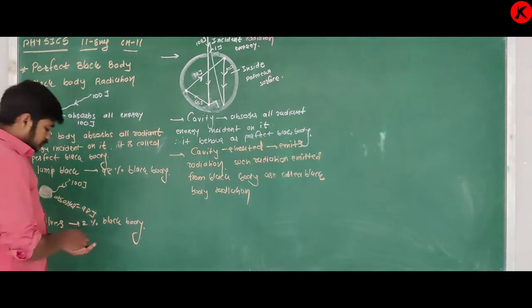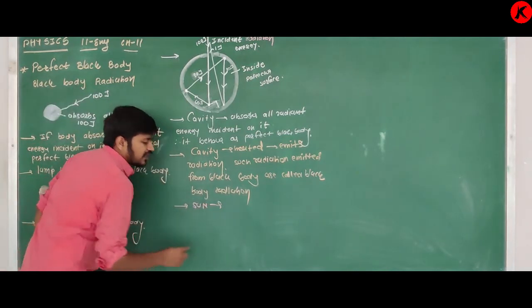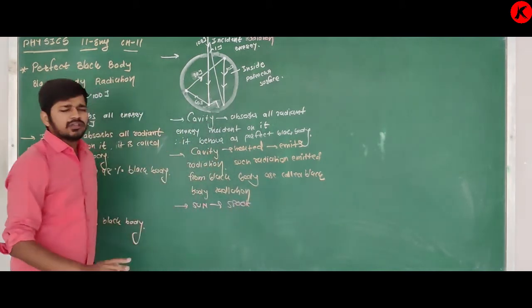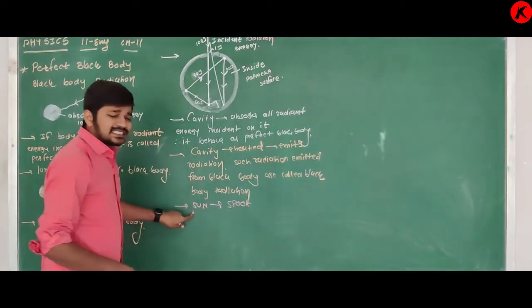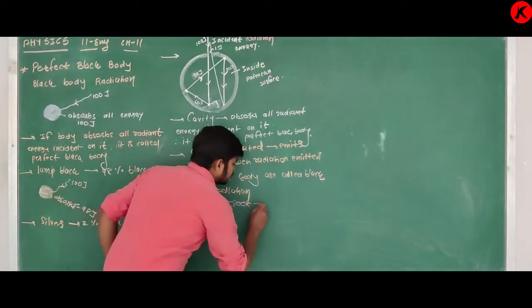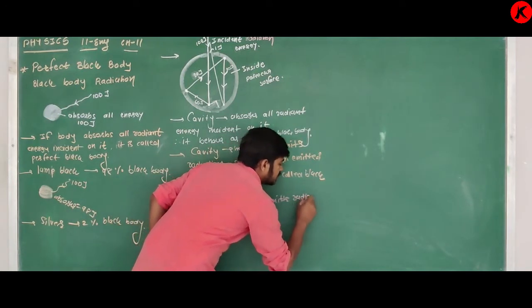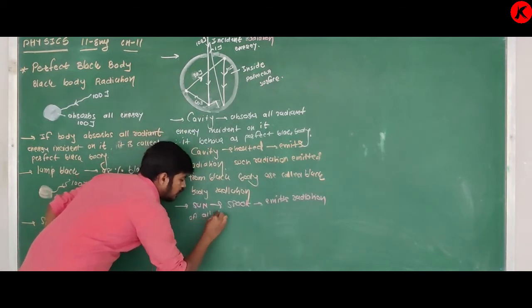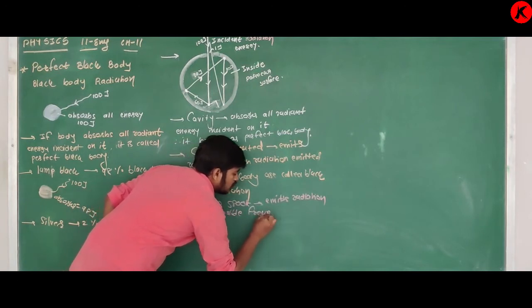Okay, the Sun. Its temperature is around 5800 Kelvin. That is too high. And at this temperature, the Sun emits radiation of all possible frequencies.